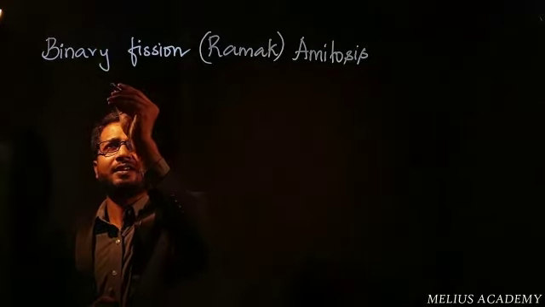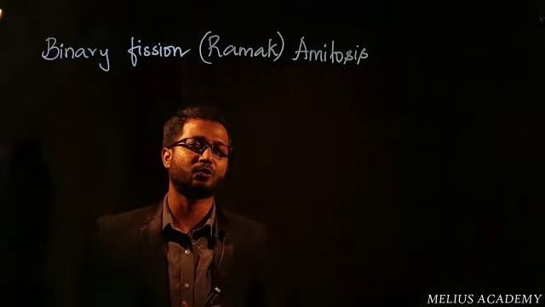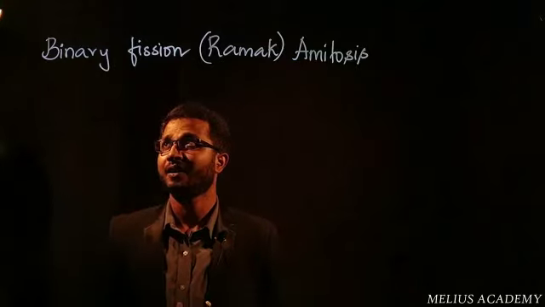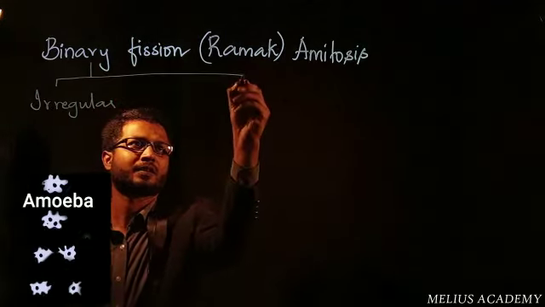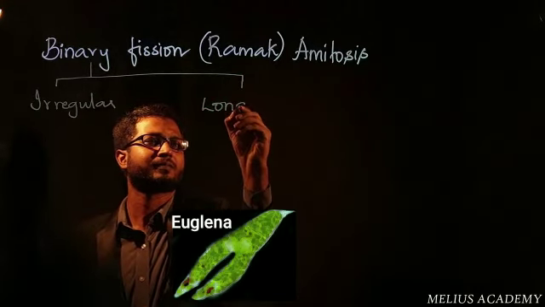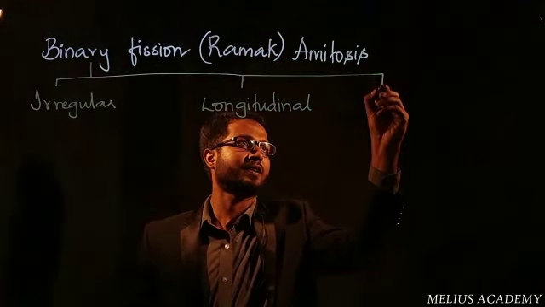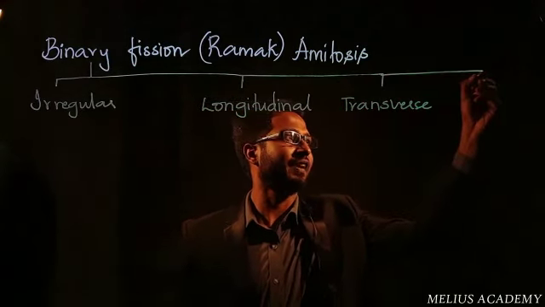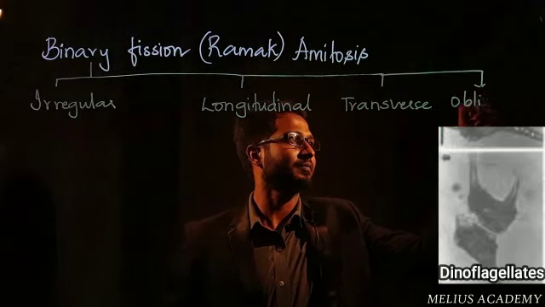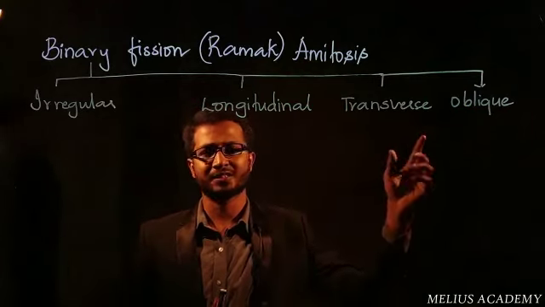This binary fission is explained in the textbook only with respect to definition and examples. But for NEET, we need to step ahead and talk about different types. Binary fission can be classified into the following types: irregular fission, longitudinal fission, transverse fission, and then finally oblique fission. Irregular, longitudinal, transverse and oblique.